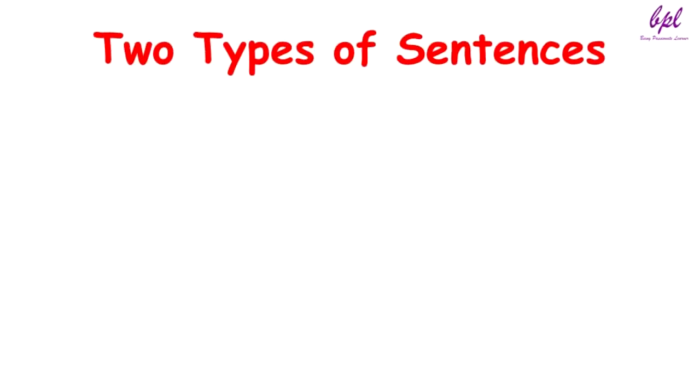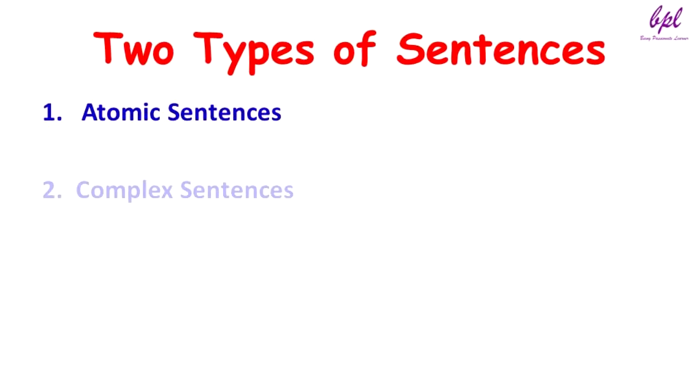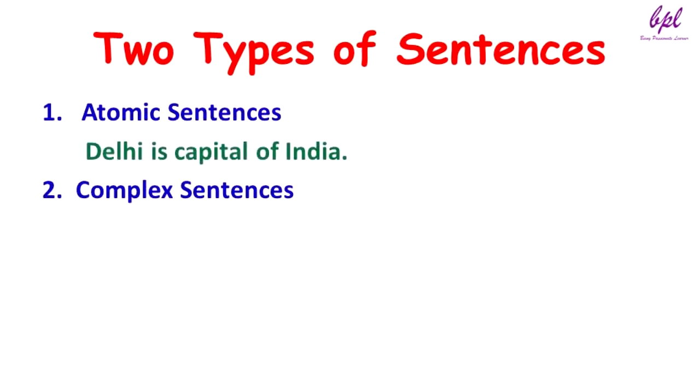Now let us talk about the types of statements or sentences. There are two types of sentences in propositional logic. The first type is atomic sentences and the second type is complex sentences. For example, we talked about Delhi is the capital of India, which is one simple statement or simple sentence.